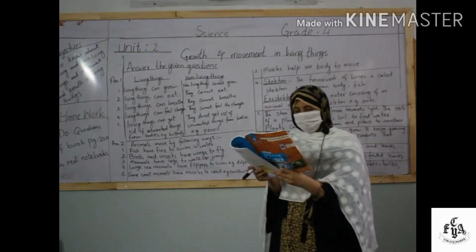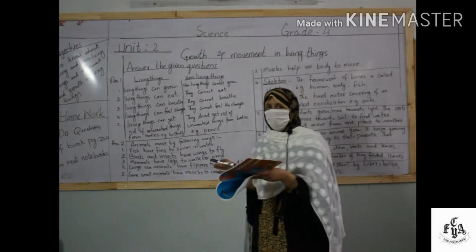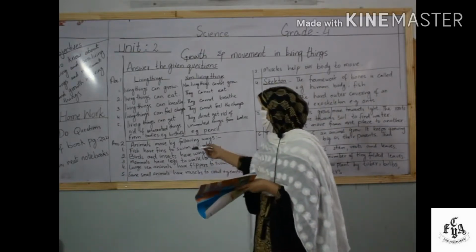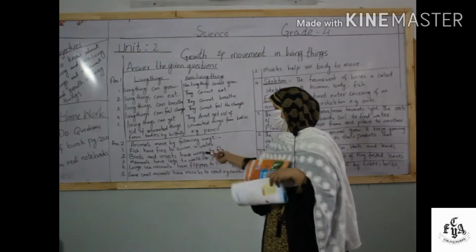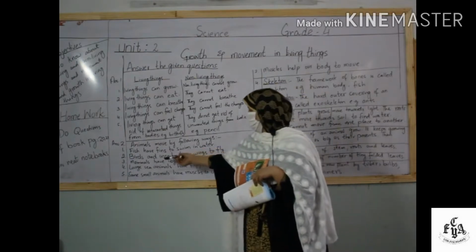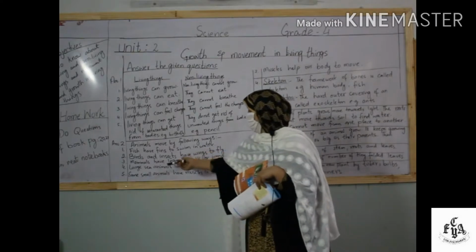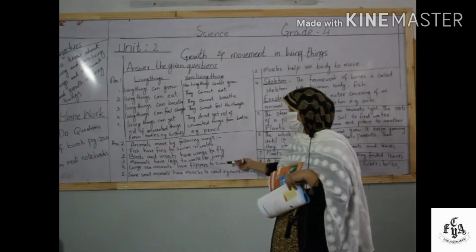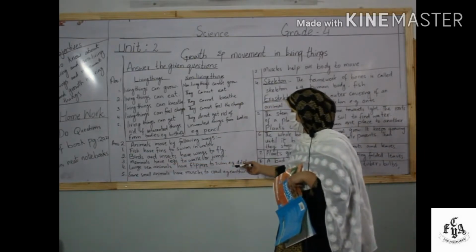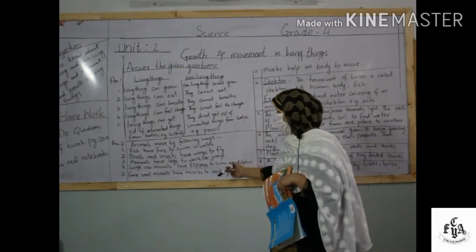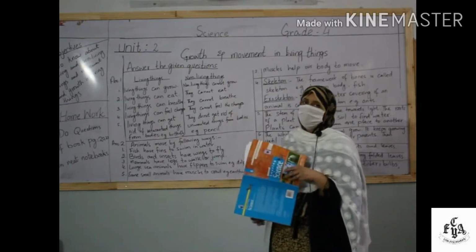Question number 2 is, name some of the ways in which animals move. So we have to write about how animals move. Animals move in the following ways. Number 1, fish have fins to swim in the water. Number 2, birds and insects have wings to fly in the air. Number 3, mammals have legs to walk or jump. Number 4, large sea animals have flippers to swim in the water, for example, a dolphin. Number 5, some small animals have muscles to crawl, for example, the earthworm.